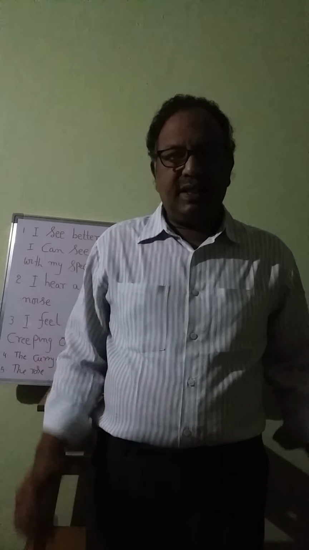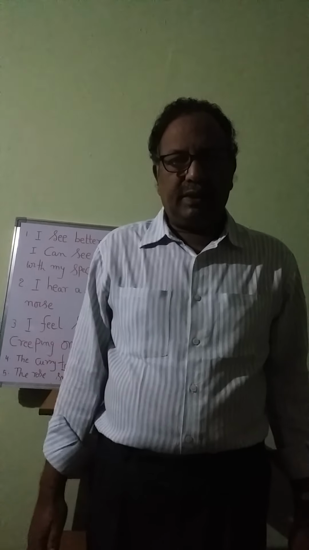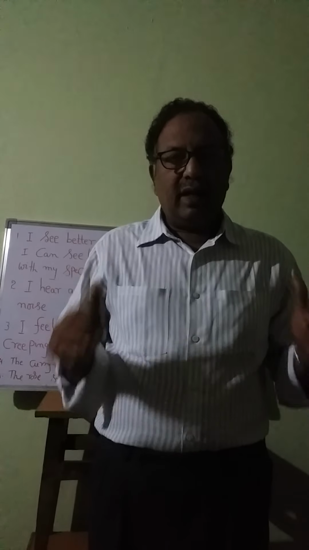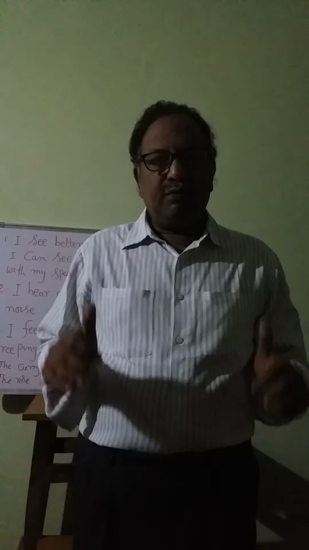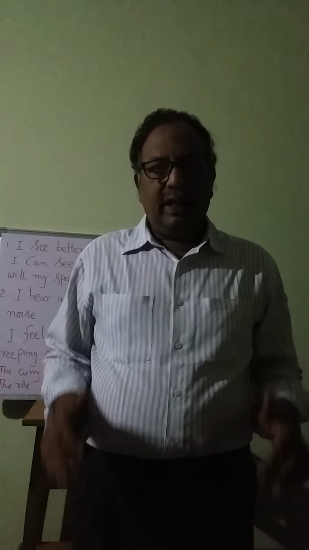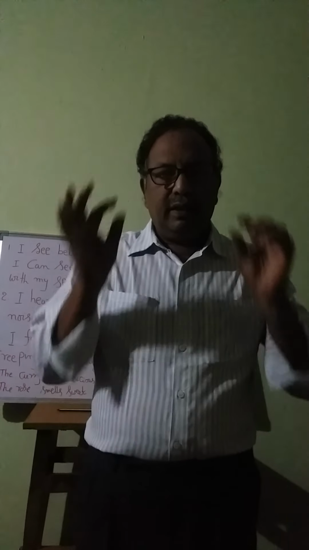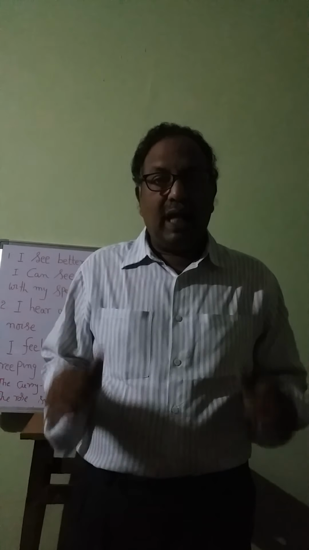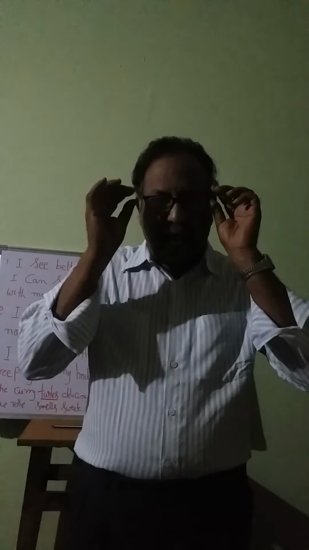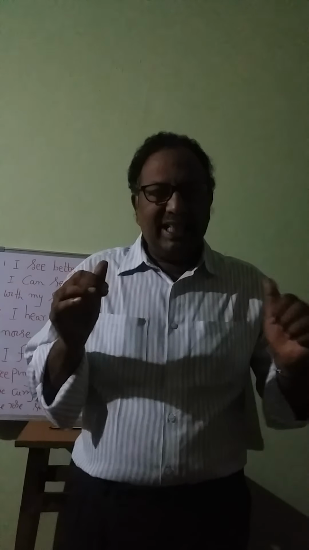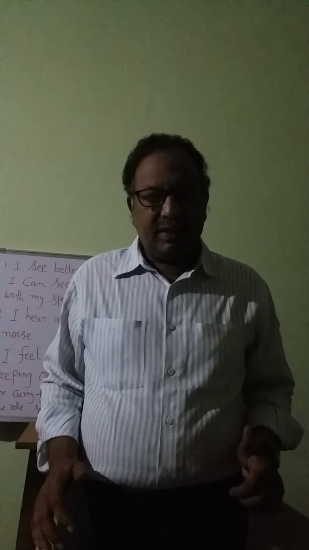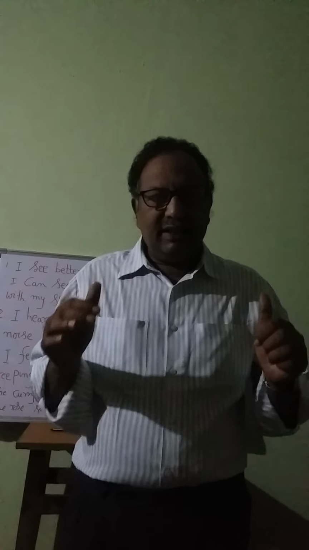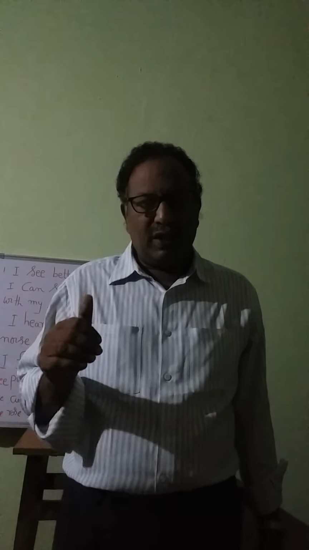Today, let's deal with the verbs of perception. You know that we have got five senses. They are called verbs of perception. Okay, let's come to the first one. The first sense is the eyes. Actually, we see with our eyes. Now I am wearing spectacles. I see with my spectacles. This is the first perception.